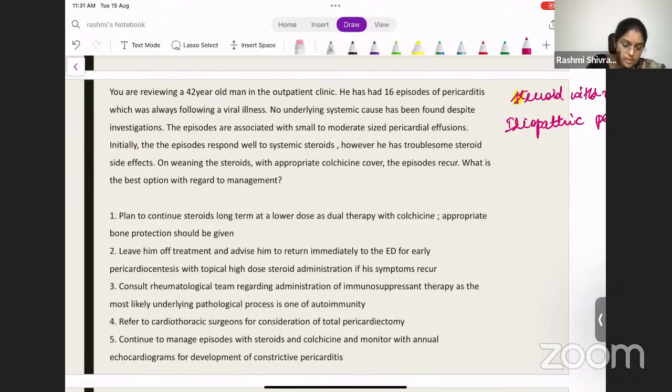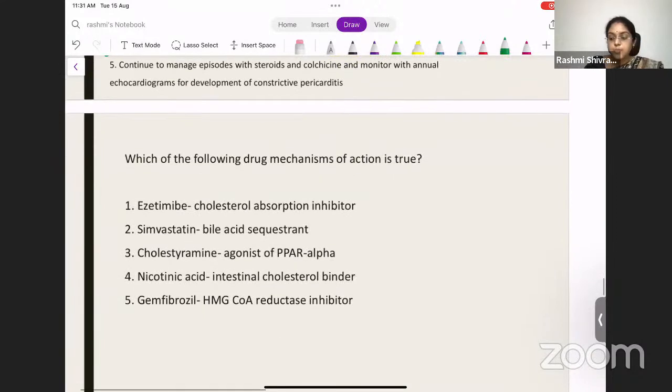That is what you need to do for these patients. So the answer for this question will be option 4. You need to refer this patient to a cardiothoracic surgeon for consideration of total pericardiectomy. Okay, because this is refractory, steroid-dependent idiopathic pericarditis. So you need to do a total pericardiectomy for this patient. Yes, this question is very, very easy.